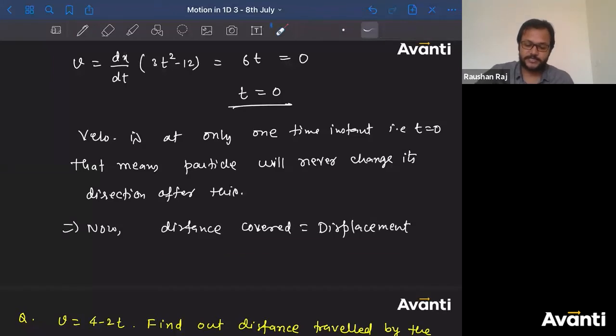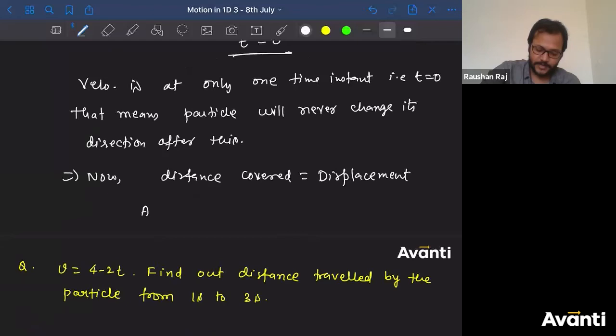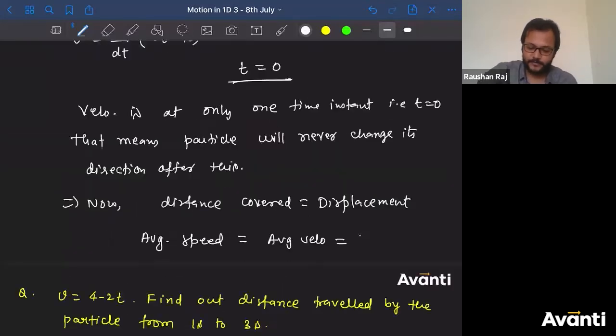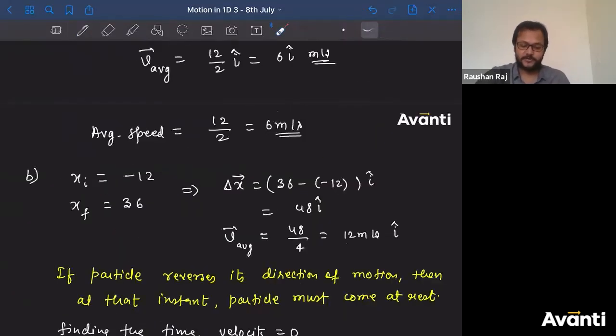Hence average speed will be equal to average velocity. That means how much is it? What answer did you get? 12. So 12 meter per second. In this case, the answer is 12 meter per second for both parameters. Average velocity is 12, average speed is also 12.